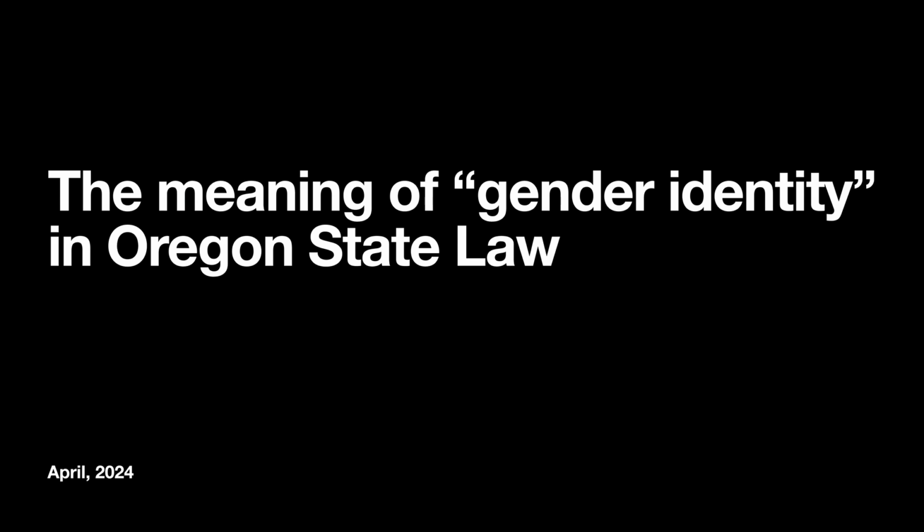This video describes how Oregon state law defines gender identity. This term is defined in Oregon state law in two different ways. Let's take a look at whether either of these definitions make any sense. The first definition is in Senate Bill 577, enacted into law in July 2019.